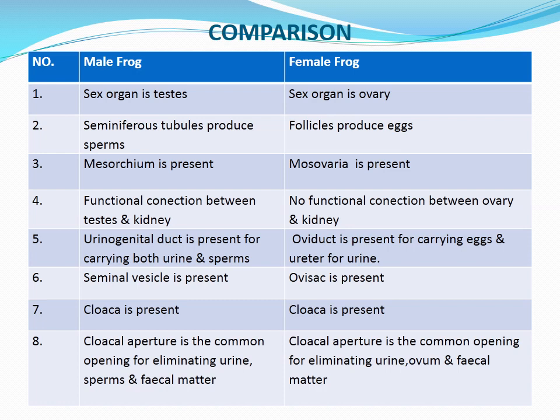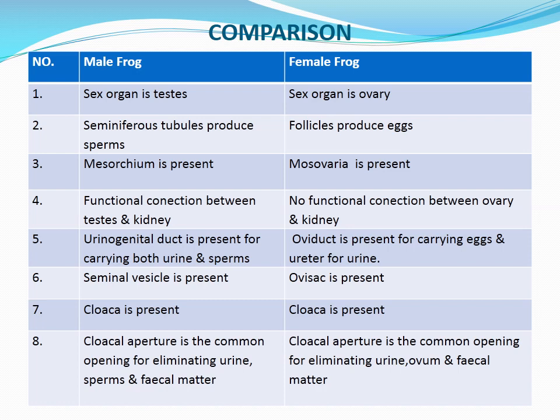But in the case of the female frog, there is no functional connection between the ovary and kidney, because for carrying the gamete ovum and urine, two separate ducts are present in the female frog, that are the ureter and oviduct. In the case of the male frog, the urinogenital duct is present for carrying both urine and sperms.